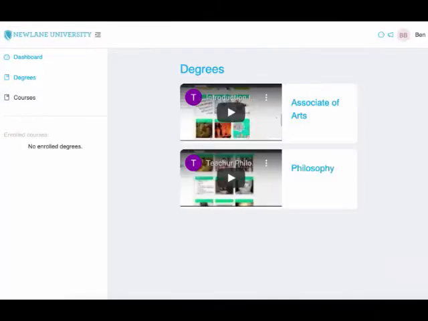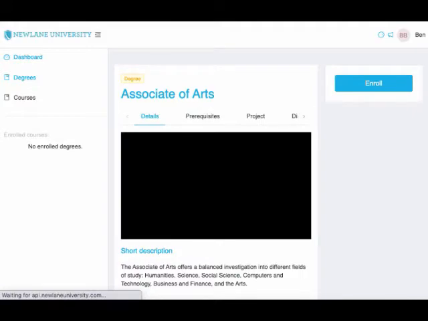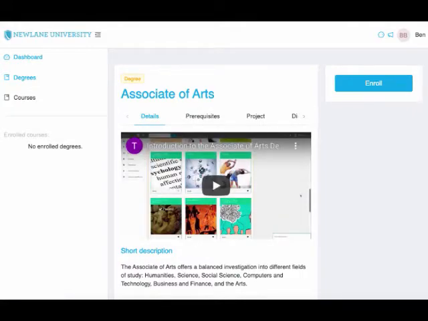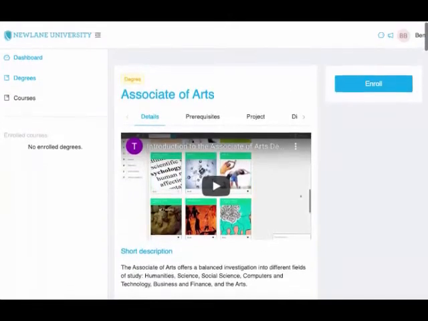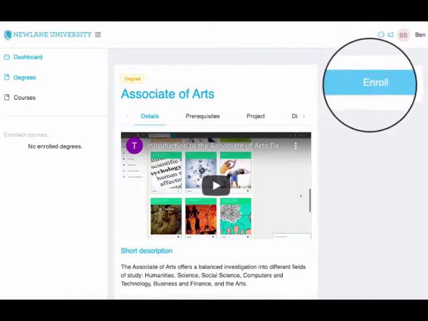To get started on Newlane, click on the Enroll button on top of your desired degree or course. You can currently only enroll in one degree at a time. To show you how this works, I'm going to enroll in the Associate of Arts degree. So I'll open it up by clicking the name of the degree. I'm now in the Associate's degree. So if I want to enroll in this degree, I just click on the Enroll button here, and that enrolls me.